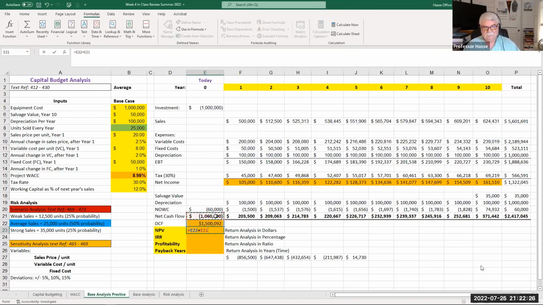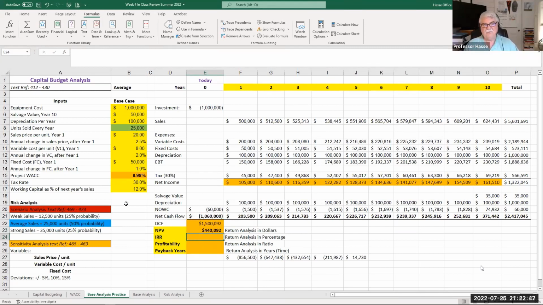So my net present value is the difference between the discounted cash flow and the investment, 440,092. That's my discounted cash flow net present value. Pretty good. It's a profit. So we're returning in today's dollars $440,092. That's a return analysis number 1.